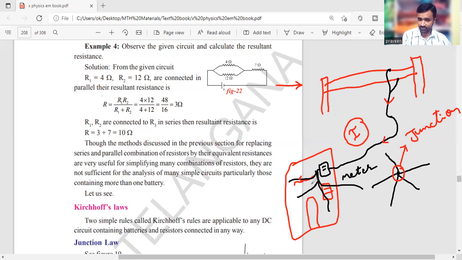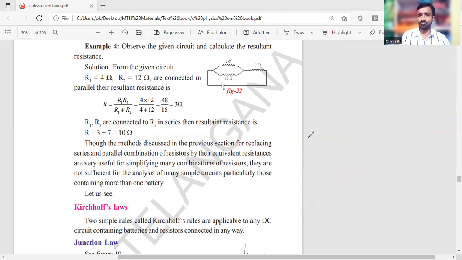Then from that supply you are receiving that energy into household circuits, which is divided into many circuits. So what amount you are getting from the junction, that you need to verify.